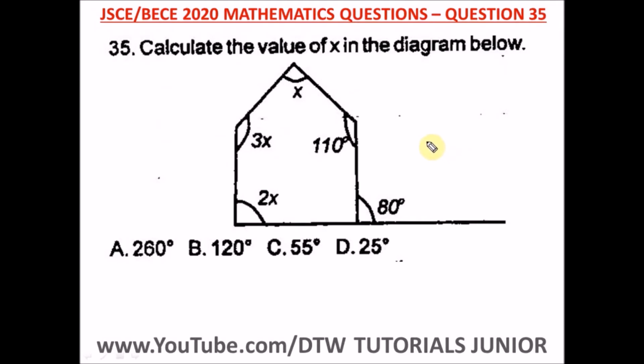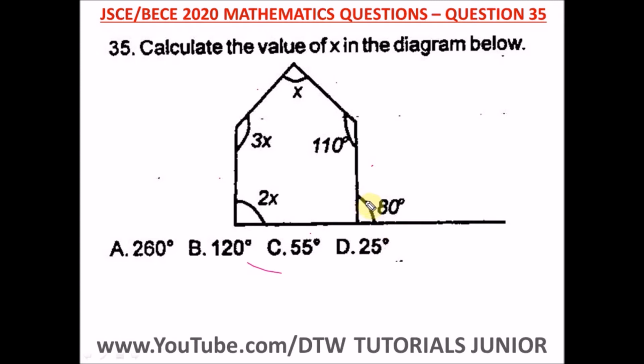Question 35 of the Junior WAEC 2020 Mathematics Past Question. That's your BECE exam. It says calculate the value of x in the diagram below. So we have this diagram. This is a polygon because it's 1, 2, 3, 4, 5. It has 5 sides. If it was 4 sides, we would call it a quadrilateral, but it's more than 4, so it's a polygon. So we are to find the value of x.